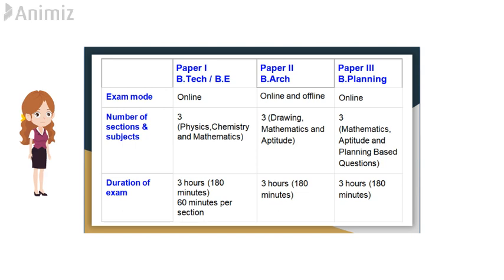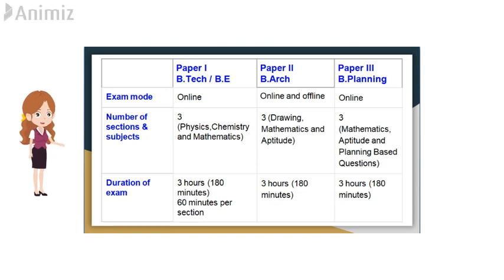In Paper 1, the mode of examination is online, the number of sections is 3, and the subjects are physics, chemistry and mathematics. Duration of the exam is 3 hours, 60 minutes per section. In Paper 2, online and offline examination is there. Mathematics and aptitude are conducted in online mode and drawing is conducted in offline mode. Duration of the exam is 3 hours.